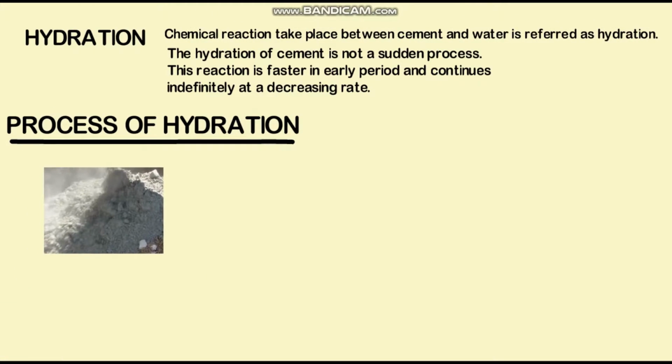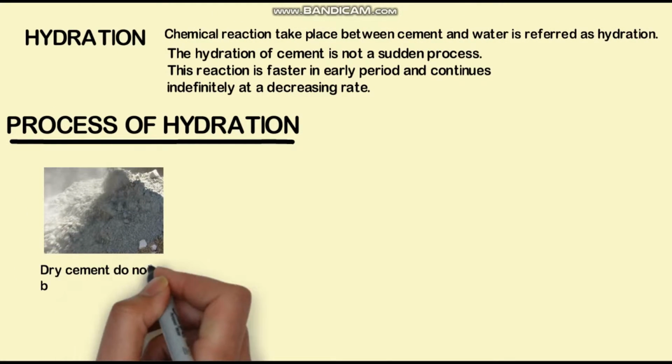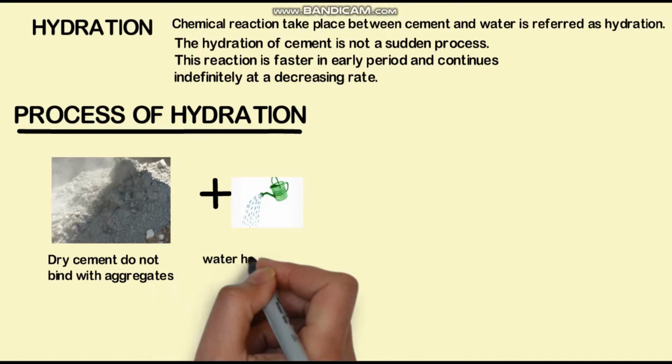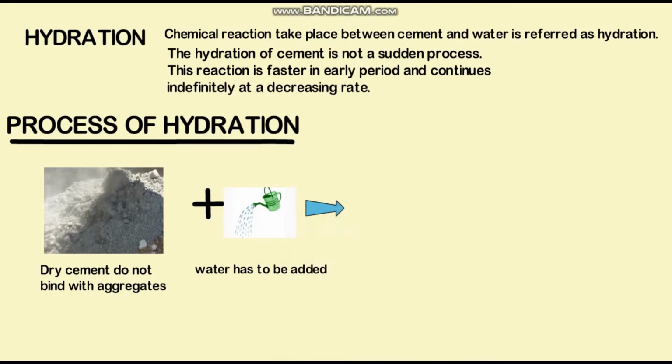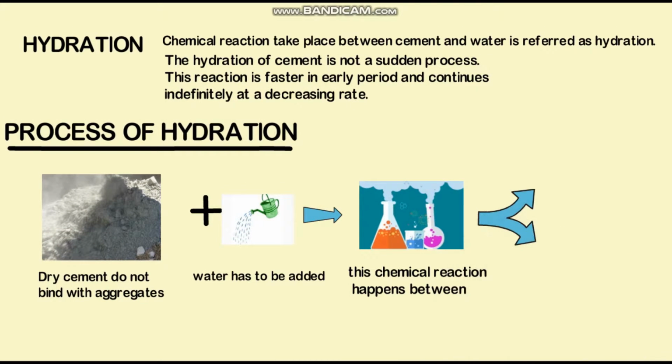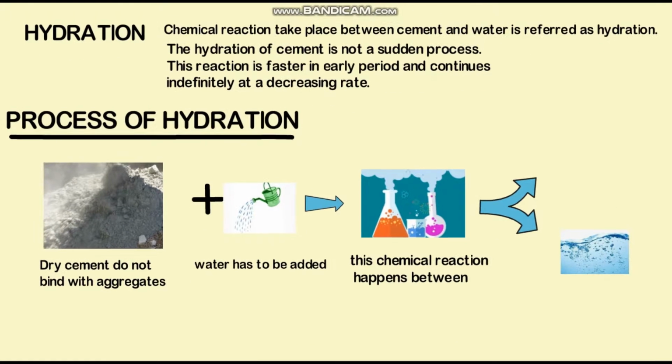Now we will discuss the process of hydration. Dry cement does not bind with aggregates. It has to be mixed with water. The chemical reaction that happens between cement and water is called hydration.